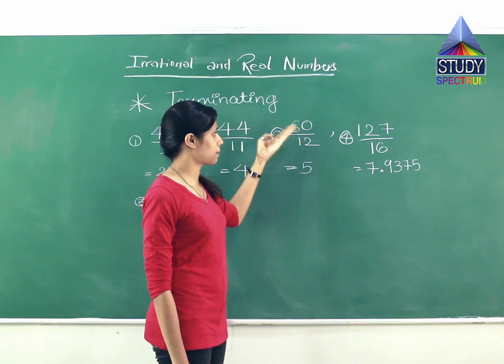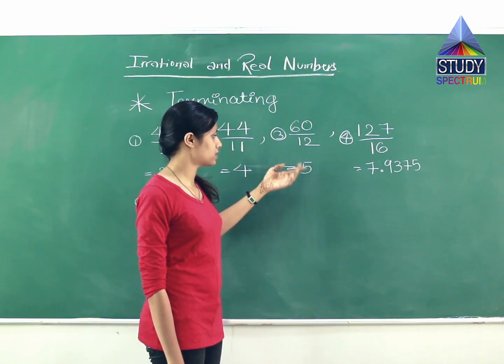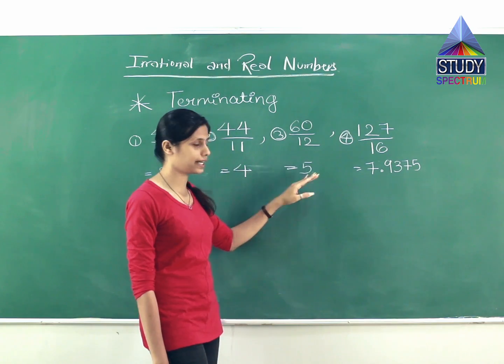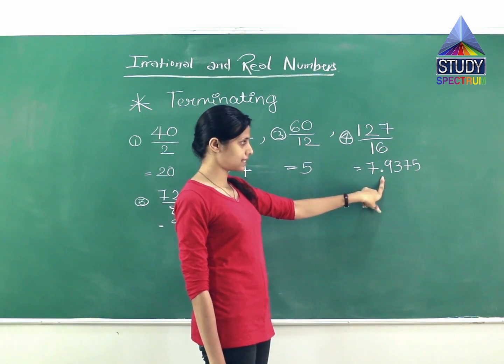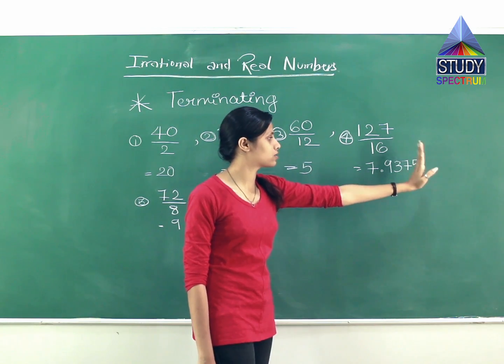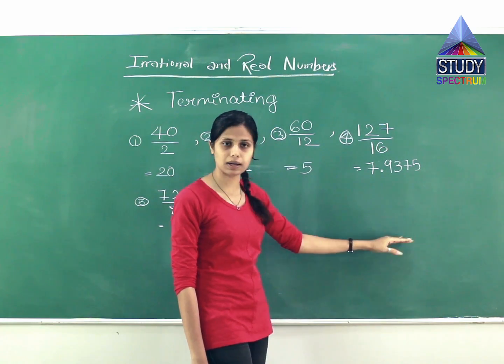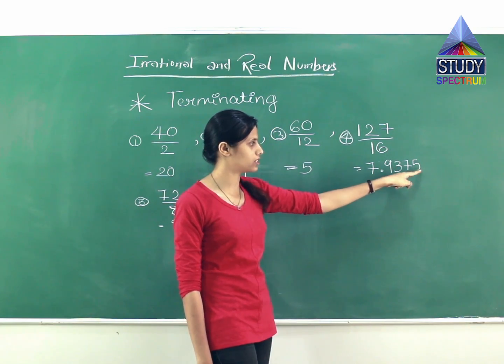60 by 12, the same. When 60 is divided by 12, we get the answer as 5, which is terminating and not recurring. In this, the decimal point is there, but the numbers are not recurring. It is coming to an end. The remainder comes to 0 after a certain limit, which is 5.